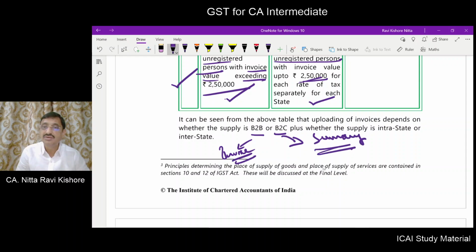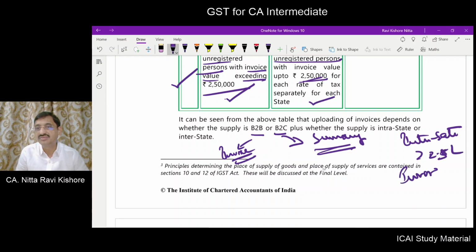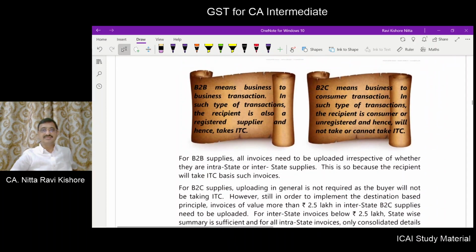But for interstate supply, if it is greater than 2.5 lakh, then invoice level information is to be given.